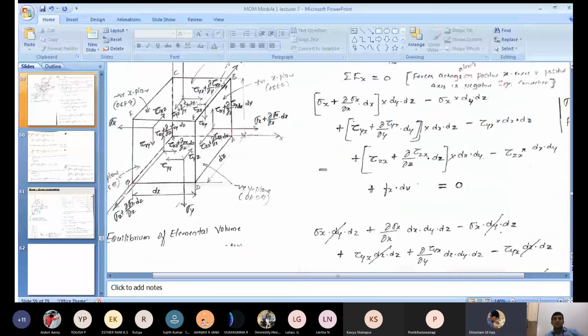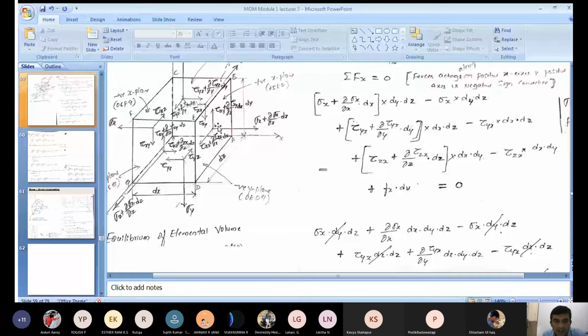Now the vector sum of all the forces acting in x direction is equal to 0. Take the sign convention: forces acting in positive x direction are positive, and forces acting in negative x direction are negative. First you consider the positive x plane.